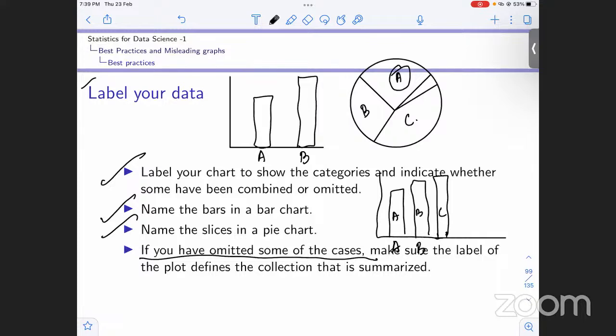So if these three are the significant categories we needed to study, we can do another graph and mention the others, right? This needs to be there.